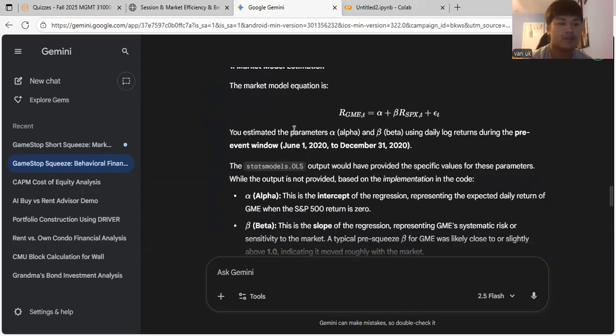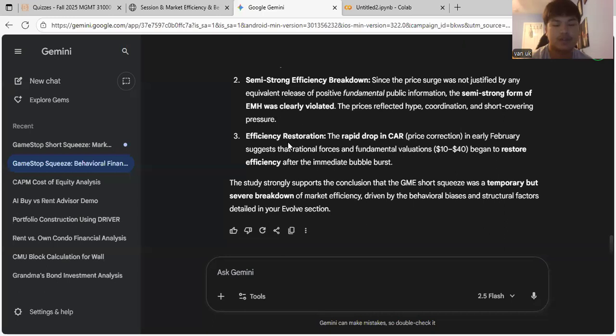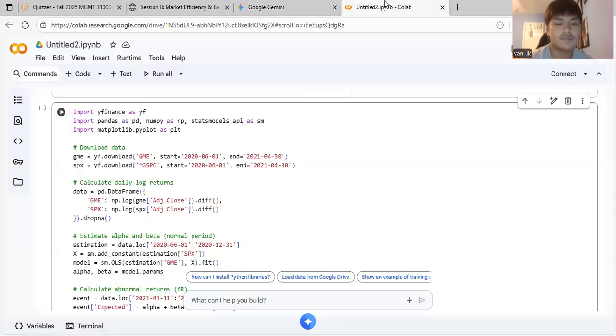Technically, the whole thing was just behavioral, and it wasn't really rational. Like it says here, it was temporary, and it was very severe for the market to be efficient, and yeah.